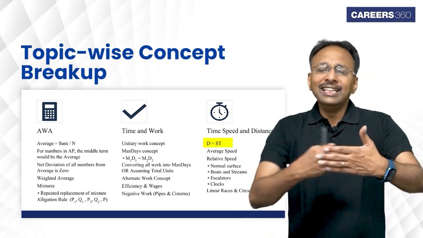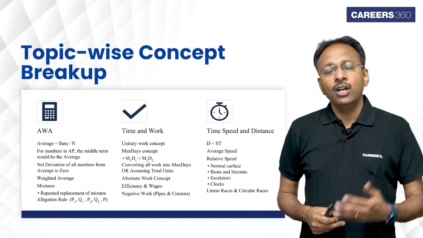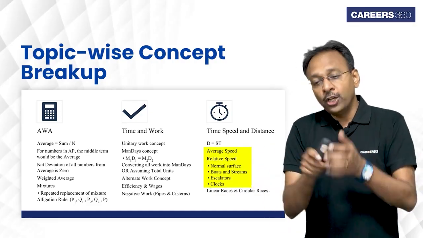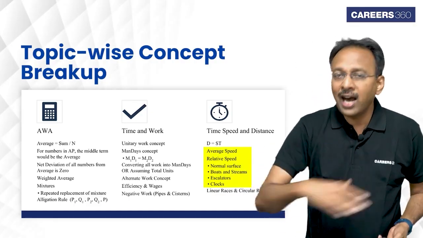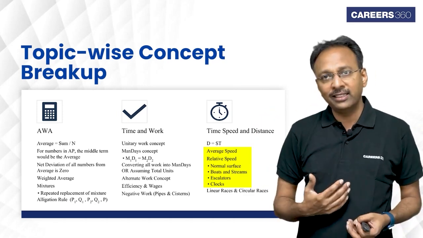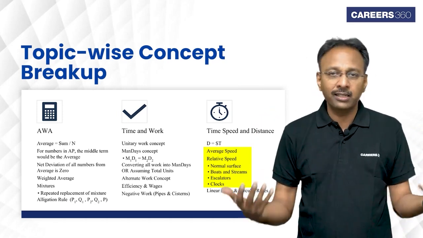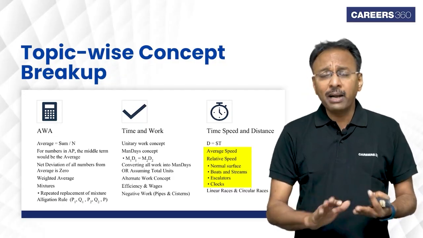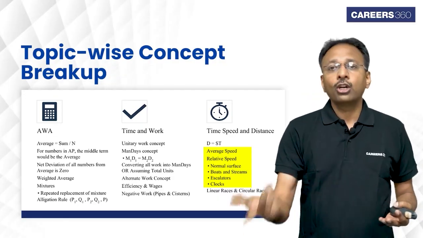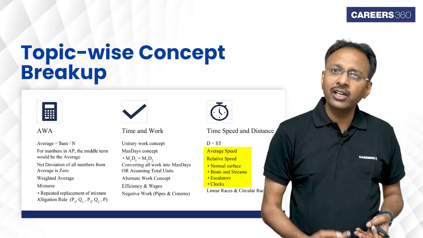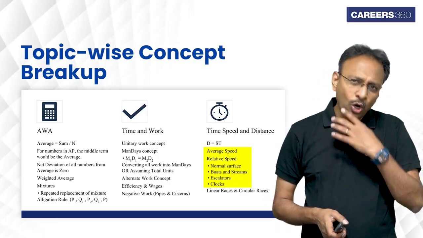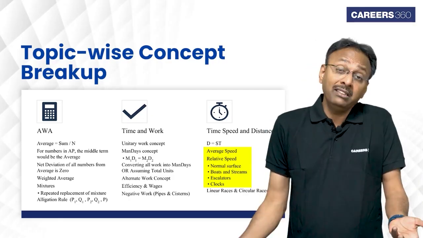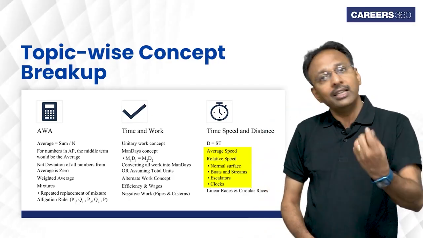And there are other related concepts within the same idea, like average speed and relative speed. Within relative speed, there are things on normal surfaces, like cars racing or trains racing with each other. That's the relative speed between cars and trains. Or there are boats and streams, or for that matter escalators, or clocks. Clock, there was one question in CAT 2023 in one of the slots, I think slot 1 if I'm not wrong. But clocks has not really come in for the last 7 years. It's the same concept called the relative speed concept.